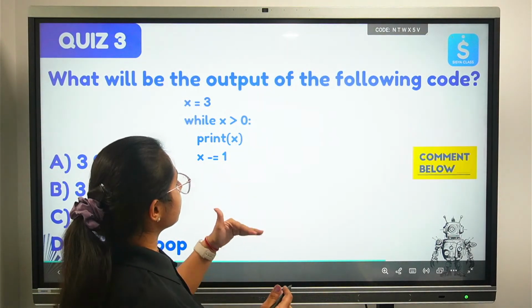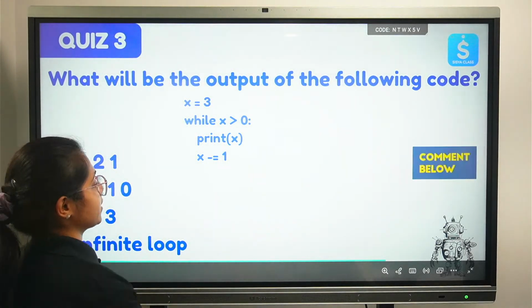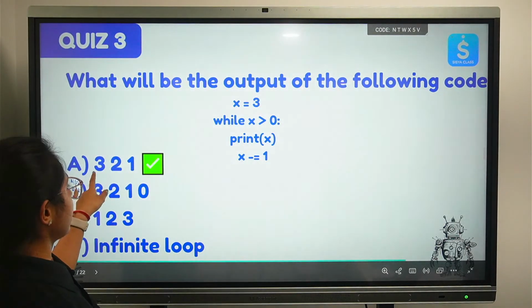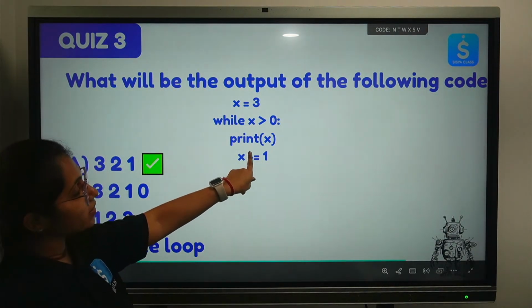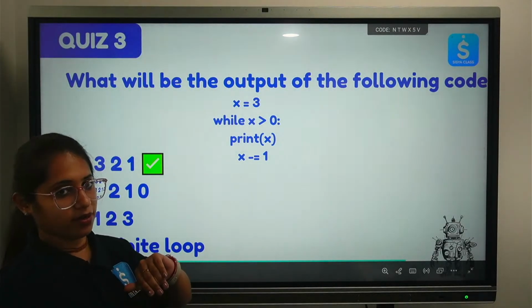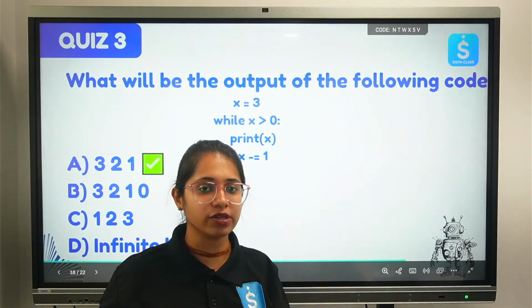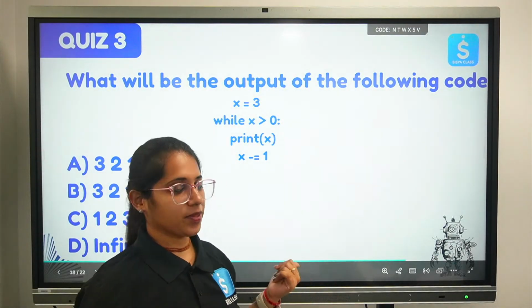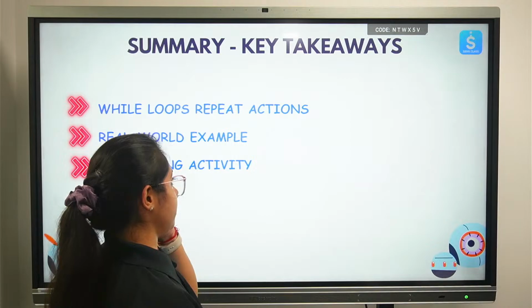Instead of 1, 2, 3, the answer should be 3, 2, 1, correct. So x minus equals 1 gives you the reverse pattern. And if you want the pattern to start properly from 1 to 3, there you have to give the plus sign. Easy, okay.